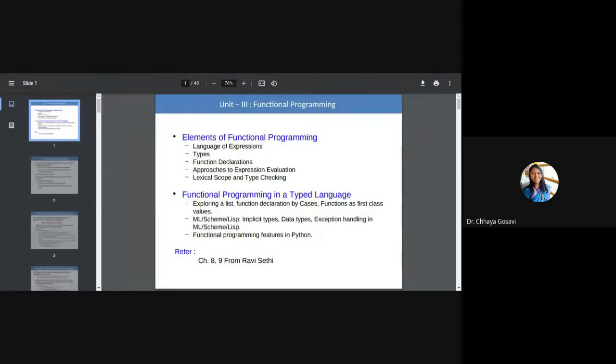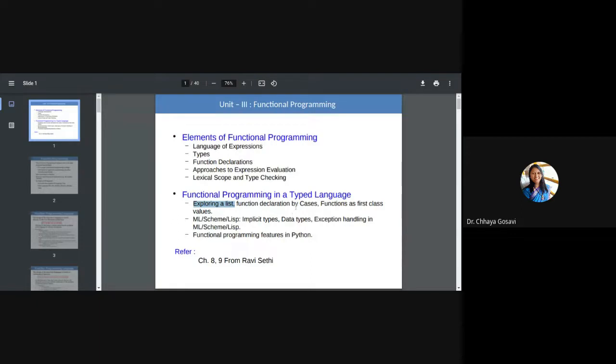Syllabus is going to cover elements of functional programming, which includes language of expressions, types, how to declare functions, approaches to expression evaluation, lexical scope, and type checking with respect to functional programming. And next part is functional programming in typed language, means where type is allowed. So here we are going to see how to explore a list. Sir has already started exploring a list in his sessions.